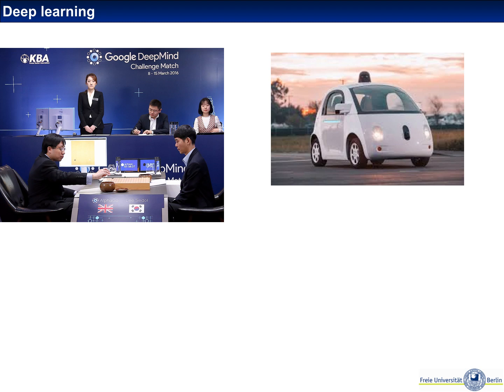So let us start by introducing deep learning by looking at some famous examples. An example that you've probably seen is AlphaGo. AlphaGo is a deep learning system, a reinforcement learning system developed by Google DeepMind, which learns to play the game Go to a level where it can beat the grandmasters.